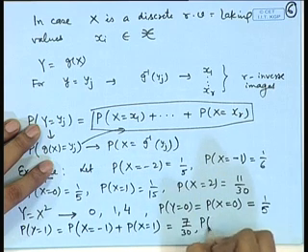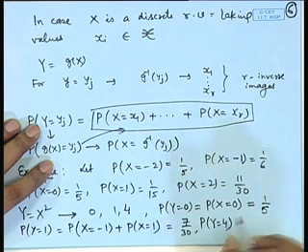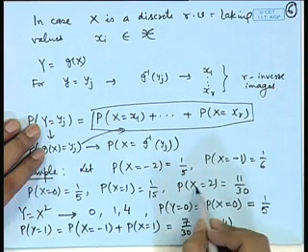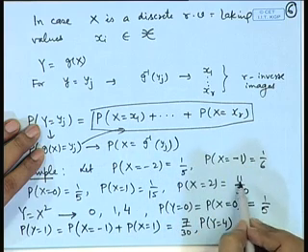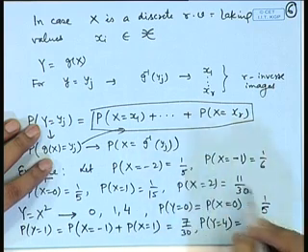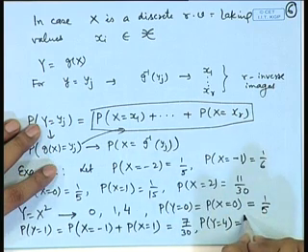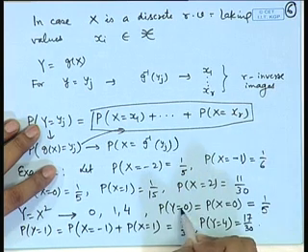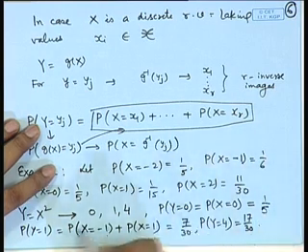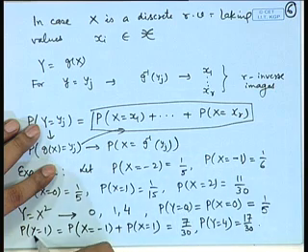In a similar way, probability y equal to 4 will be probability of x equal to minus 2 plus probability x equal to 2. So, we add 1 by 5 and 11 by 30, which leads to 17 by 30. So, the probability distribution of y is described by probability y equal to 0, probability y equal to 1 and probability y equal to 4.